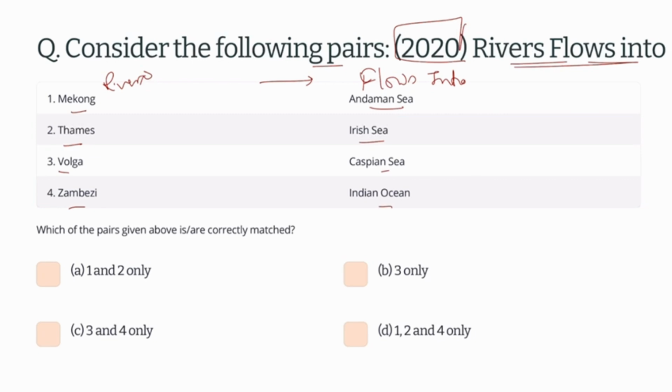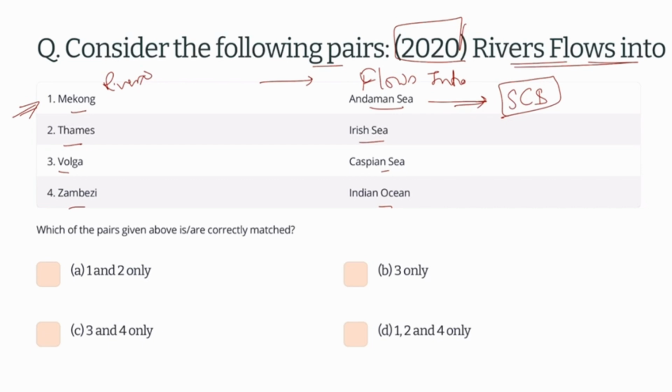Okay, so Mekong is a river which flows through China, and then it flows through the region of Myanmar, and then Thailand, etc. These are the regions where this Mekong keeps on flowing. So it will be flowing towards the South China Sea. Andaman Sea is in the Bay of Bengal.